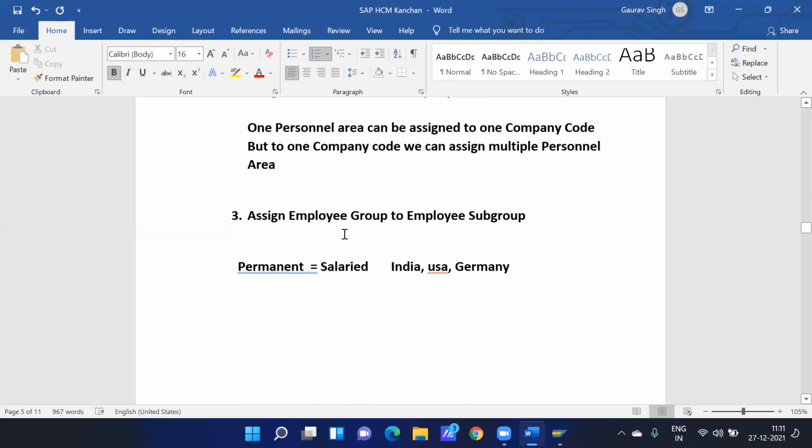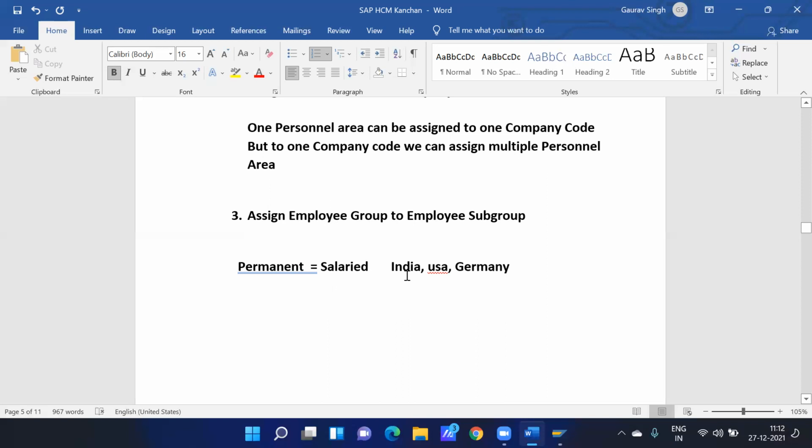One more thing: employee group and employee subgroup are personal structure, and we don't need to assign them to company code and personal area. We need to assign them to country, in which country we need this employee group. In any multinational company, everything else is different, but their employee structure remains the same everywhere. So if your client is running their business in 3 countries, then you have to assign your employee group to these countries also.